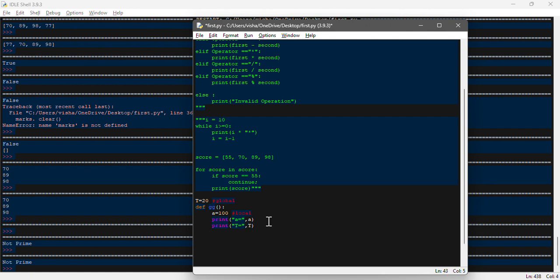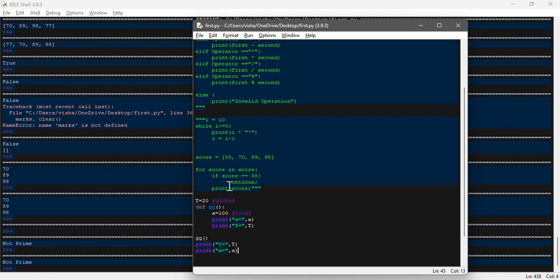Then we're going to call the function gg, and then we're going to add a print statement, and one more print, and then it should work.